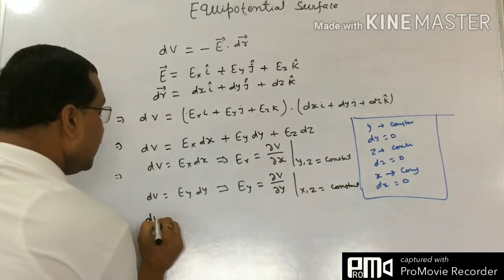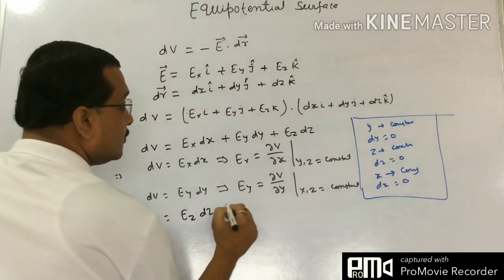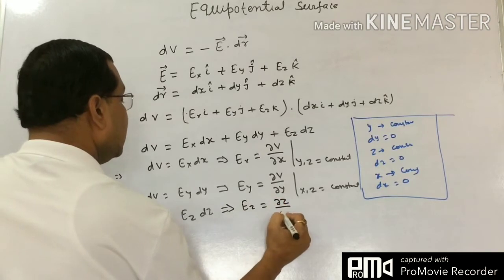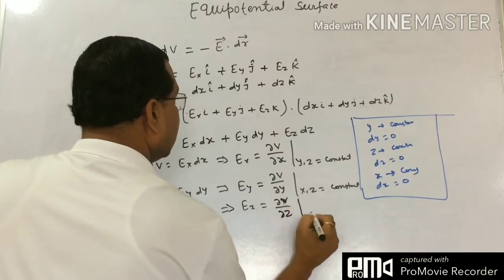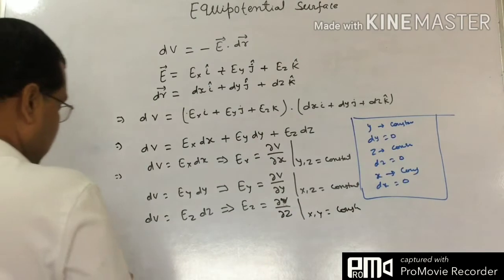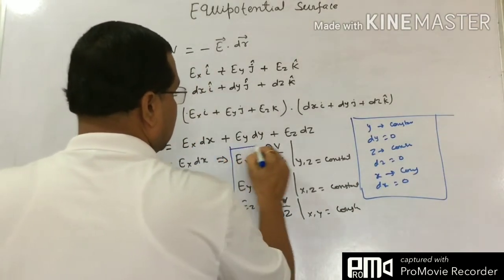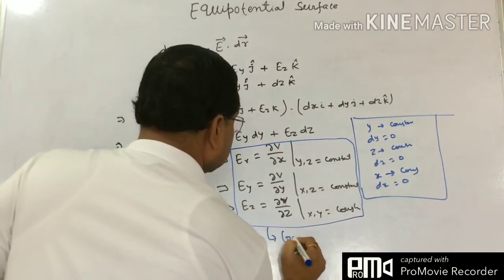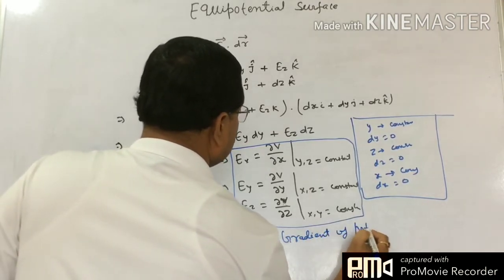In the same way, dV equals Ez dz, or the z component Ez equals delta V by delta z, here x and y are constant. So these terms, when we talk about this part, this is nothing but gradient of potential or potential gradient.